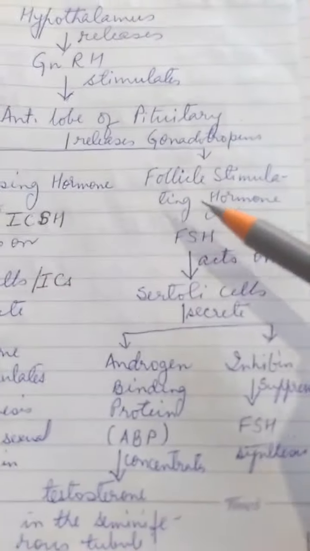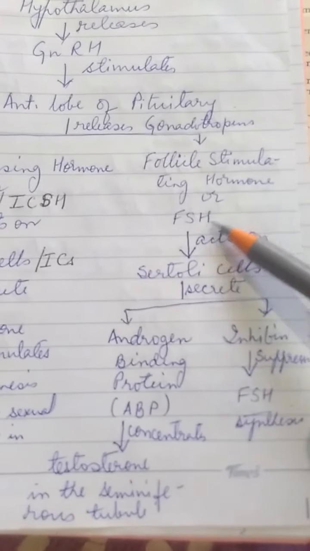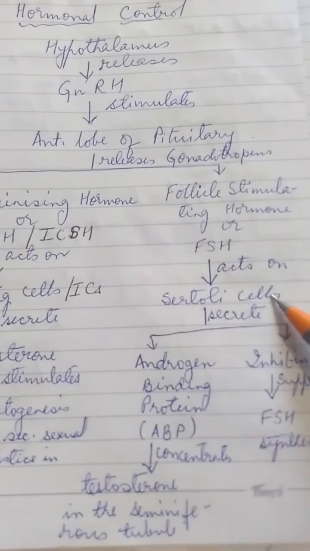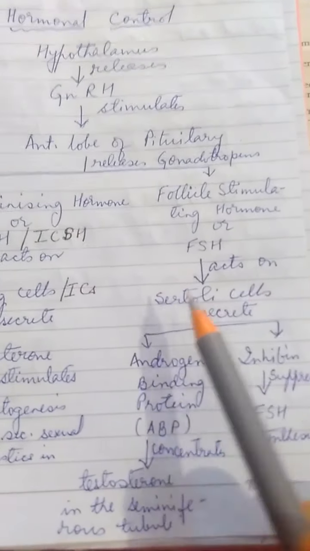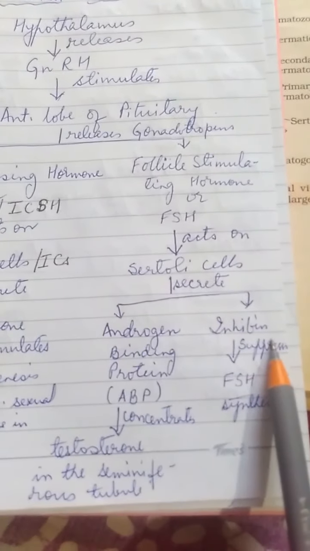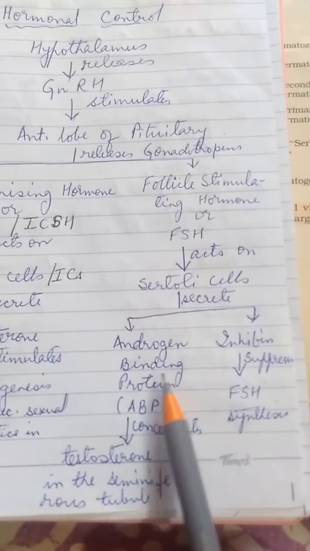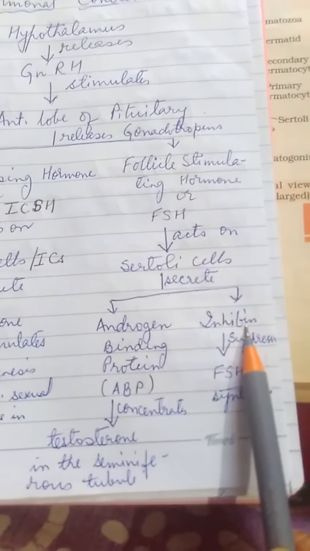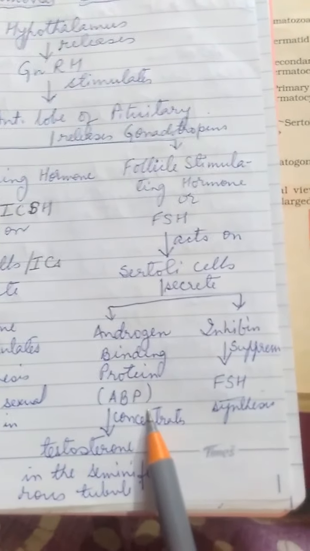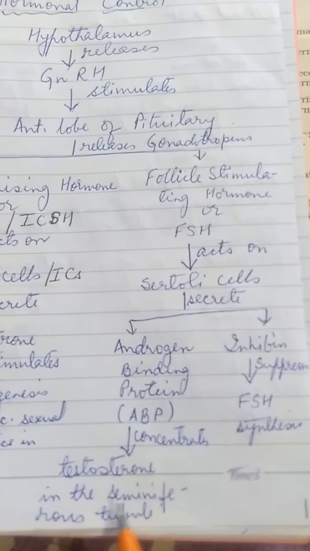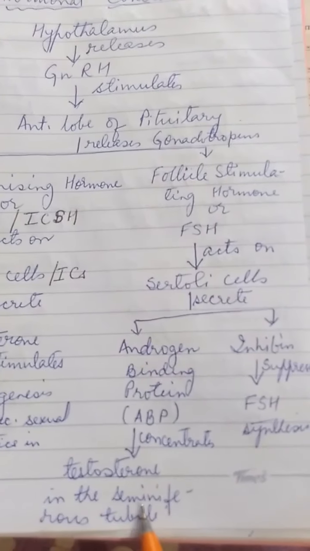Okay, likewise, follicle stimulating hormone or FSH acts on Sertoli cells. Sertoli cells, nurse cells, providing nutrition to the sperm. In addition to providing nutrition to the sperm, these Sertoli cells even secrete two groups of hormones. Androgen binding protein, ABP, and inhibin, right? What is the function of androgen binding protein? It concentrates testosterone in the seminiferous tubule.